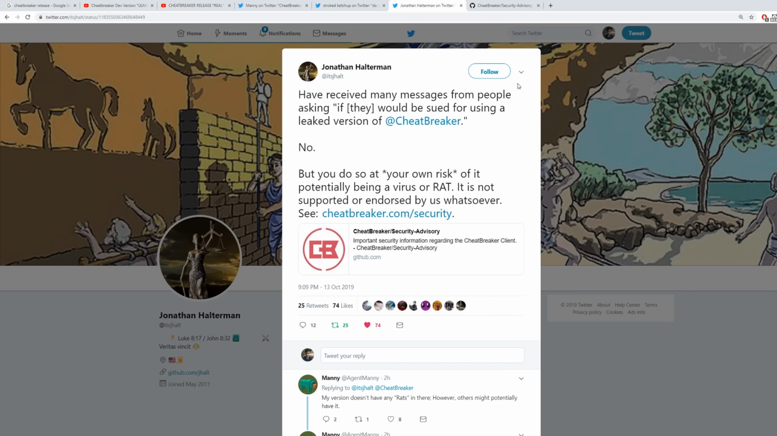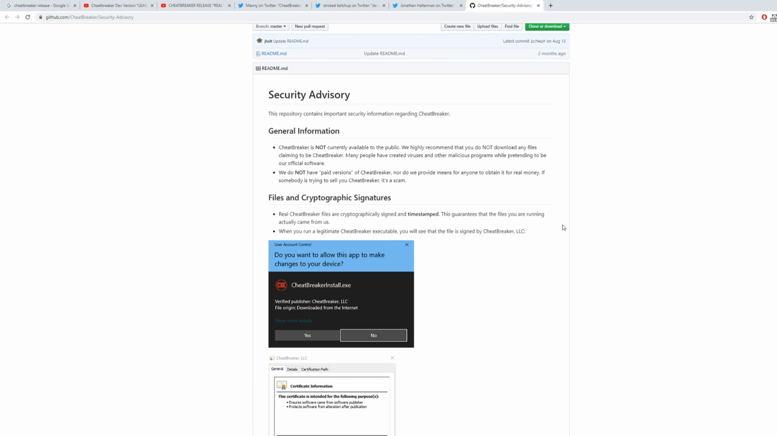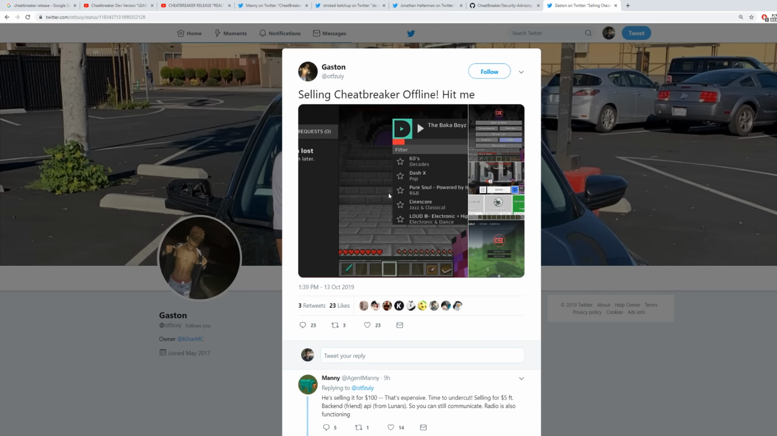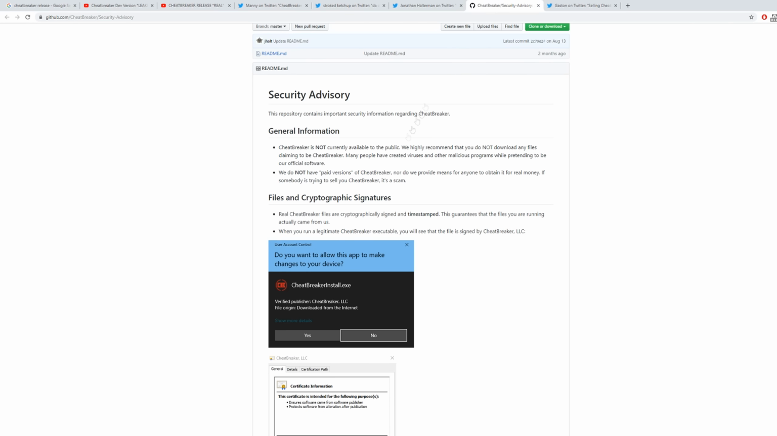So we're going to click right over here onto the security advisory. And J-Halt basically sums this up by saying, CheatBreaker is not available to the public. We do not have paid versions of CheatBreaker, nor do we provide means for anyone to obtain it for real money. If someone is trying to sell you CheatBreaker, it's a scam. And believe it or not, guys, it seems like Zooey is actually selling CheatBreaker. So that actually, go figure.